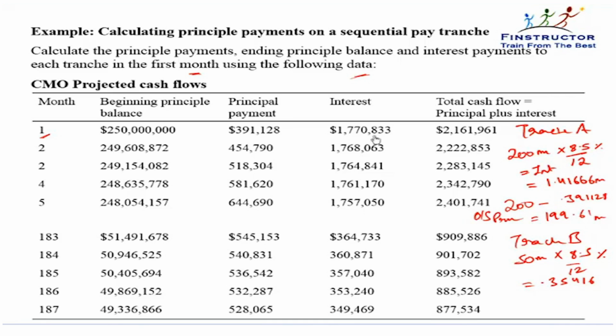So of this total interest payment, the portion corresponding to $200 million is going to tranche A, and the portion corresponding to $50 million is going to tranche B. The entire principal is going to tranche A. So tranche B gets no principal until tranche A has been fully paid down.